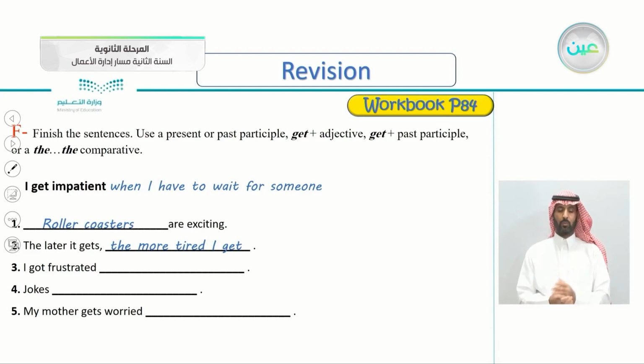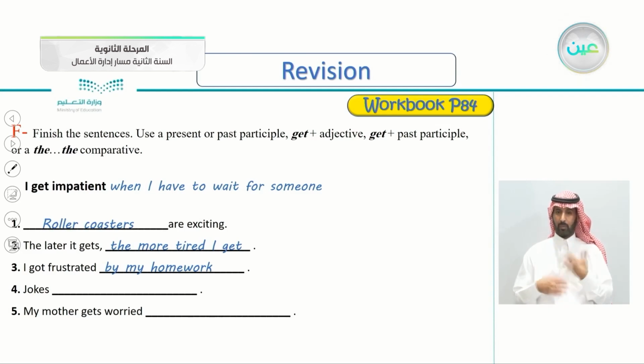Number 3, I got frustrated. So I got, this is here, get plus the past participle, of course. I got frustrated. Try to continue. Very good, but I've chosen here by my homework. I got frustrated by my homework. Number 4, jokes.